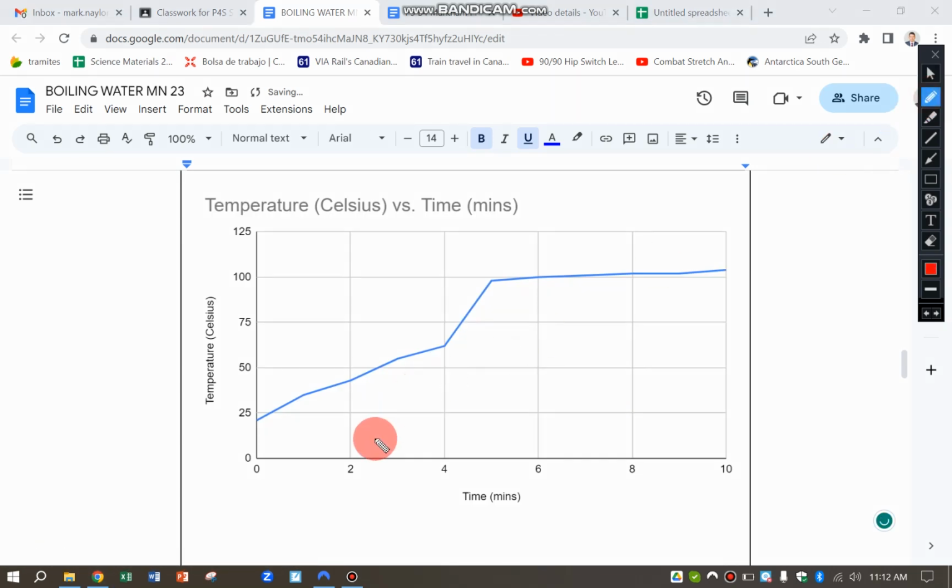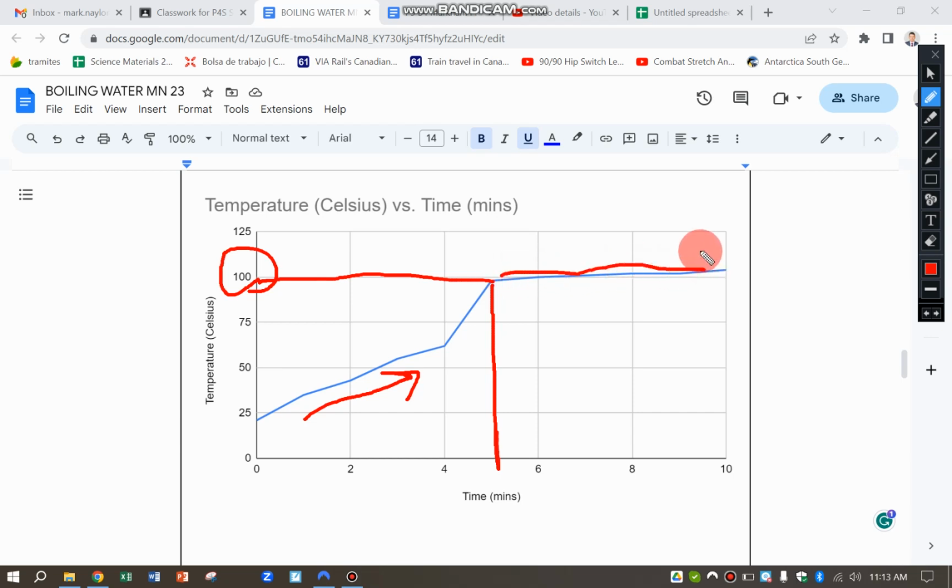and from this I can see that reading off the graph, it took around about 5 minutes, so 4 to 5 minutes to reach the boiling point for my boiling water, and that time the temperature is gradually going up. Once it reached 100, the temperature really stays the same, even if I continue heating it.